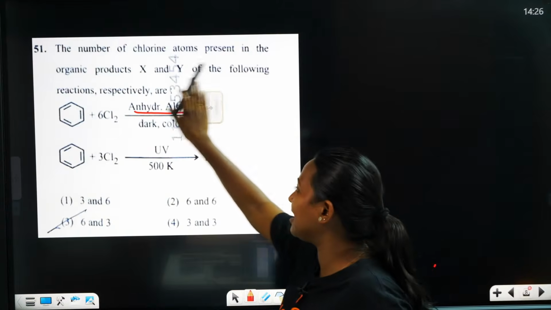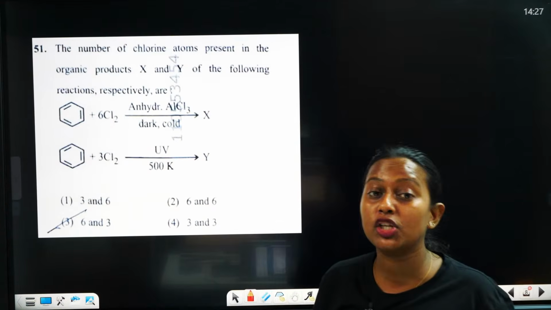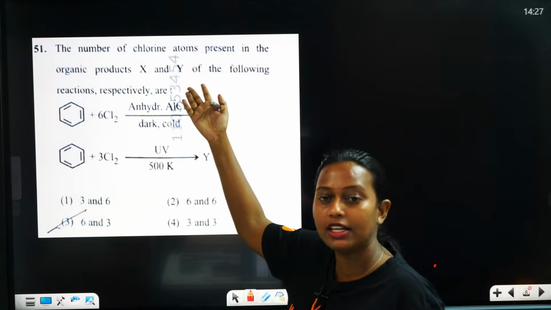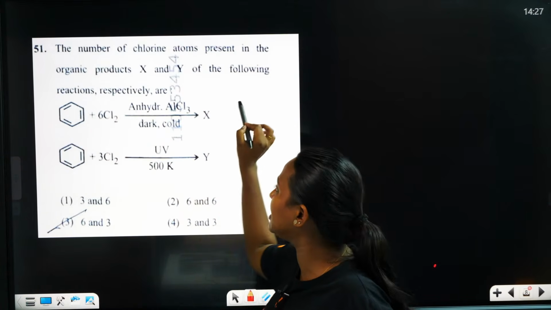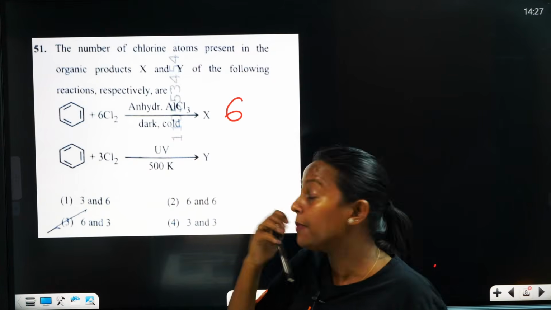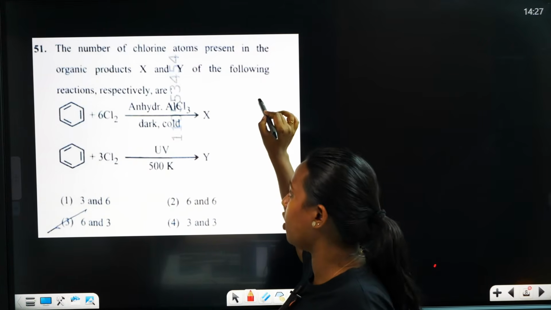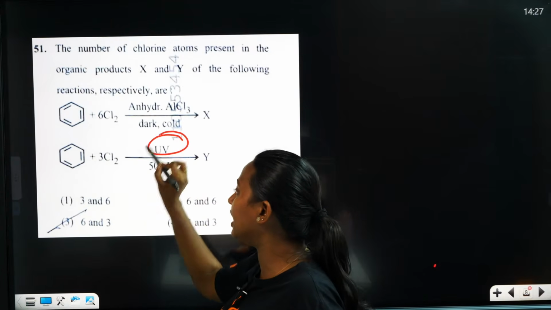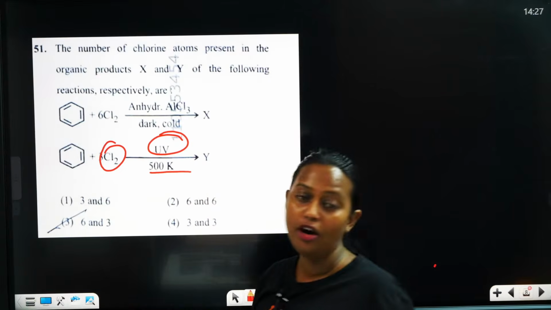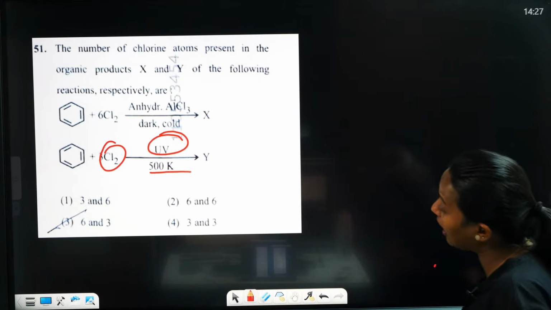We know it's an electrophilic substitution reaction. For the second, with UV light and chlorine at 500 degrees Celsius, 6 chlorine will be added. It is a free radical reaction.